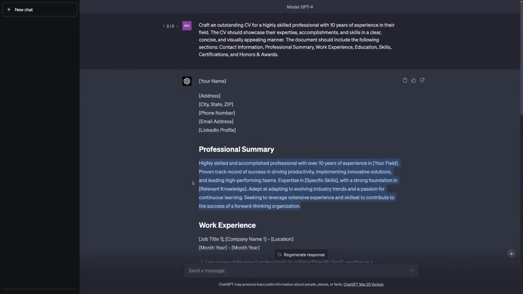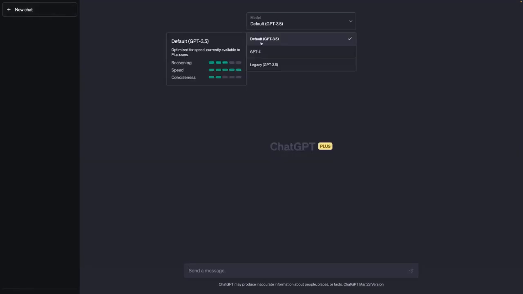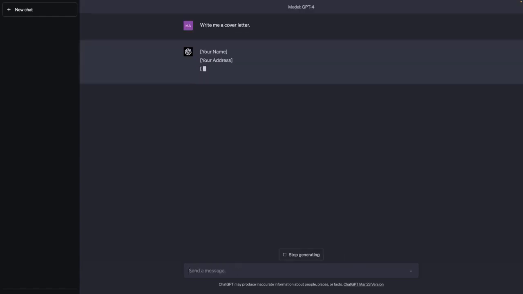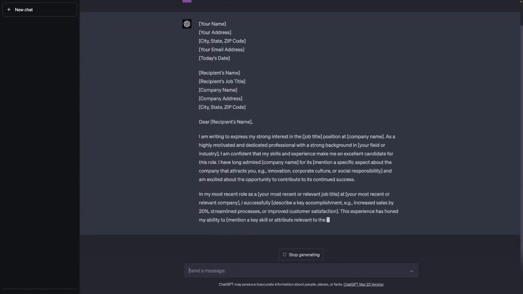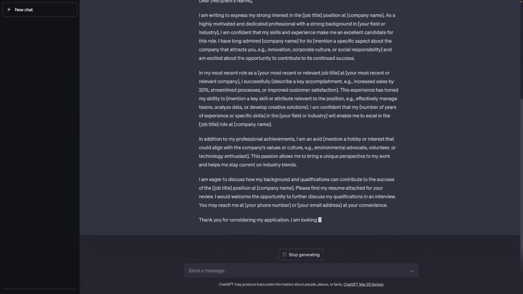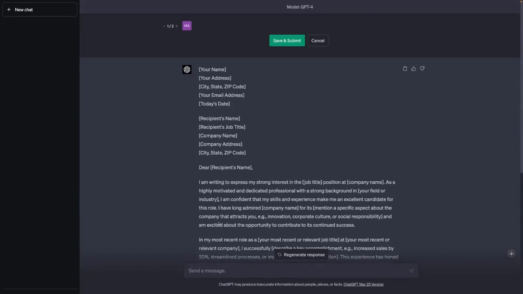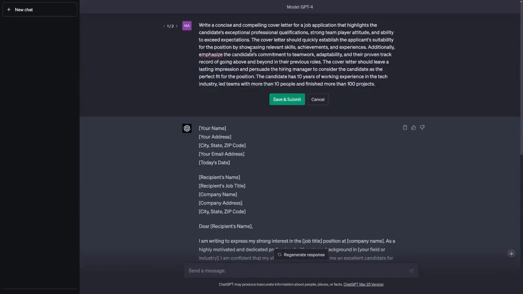Things become a bit more exciting if we leave the CV and try to create a cover letter with the help of ChatGPT. Here, I'll again use a basic version like "write me a cover letter." So this again is a pretty generic cover letter which you can use as a starting point, but I recommend to add a lot more information to this cover letter. For example, like this.